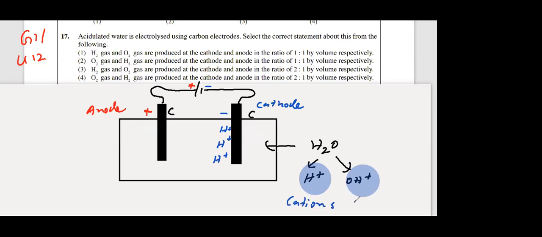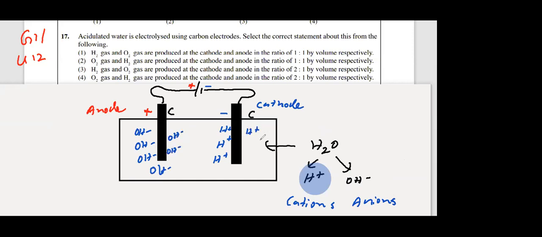Negative ions are called anions. OH minus, not OH plus. Anions are attracted to the anode, cations to the cathode. Anions are negatively charged, and the anion is OH minus. OH minus is attracted towards the positive electrode.